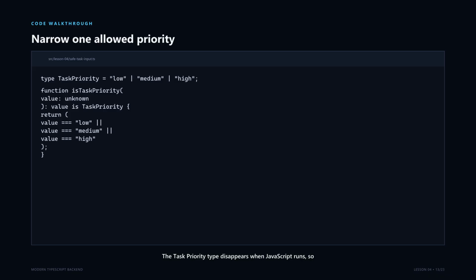The TaskPriority type disappears when JavaScript runs, so we cannot ask whether a value is instanceof TaskPriority. Type aliases and interfaces are compile-time descriptions. To validate external data, we write runtime checks or use a runtime validation library, which we'll need later in the course.